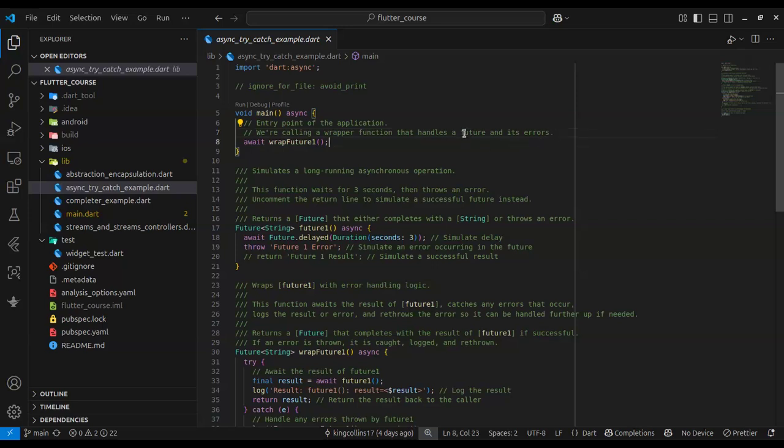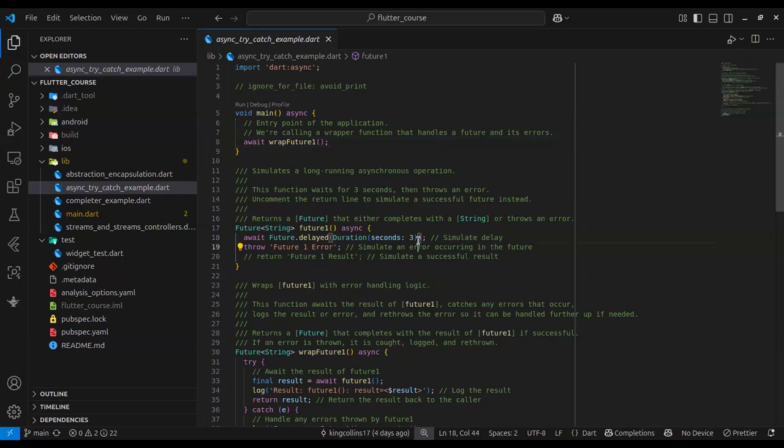Okay, first of all, we have error handling in futures, right? The most important thing to note when you're handling errors in futures is to always call await. When you want to use a try catch block, always make sure you're calling an await. I can't overstress how much this kind of thing crops up. We forget to call await, and yes, we want to catch an error and you don't catch it. That is because that future is not run inside the try and catch scope.